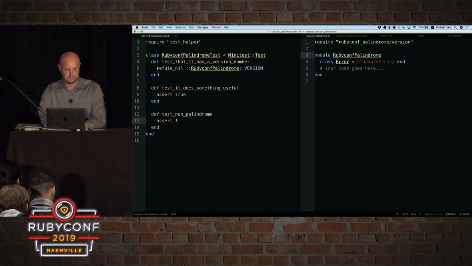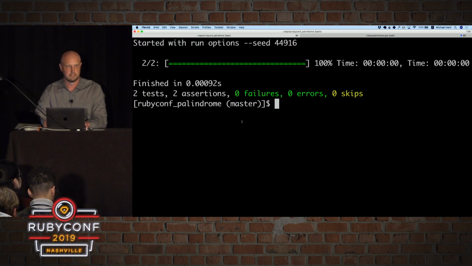So I need negation, which is the exclamation point in Ruby. This is common to most languages, actually. Let's do hello world, as we did in the REPL, and then palindrome question mark. So we're going to assert that this is not a palindrome. Are there any guesses as to what's going to happen here? Is it going to fail?